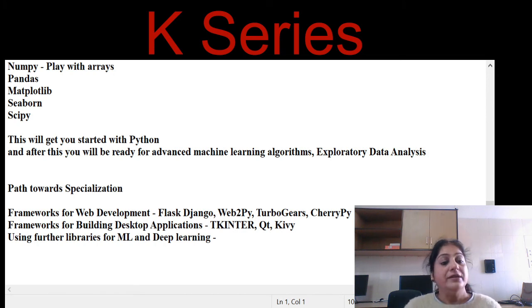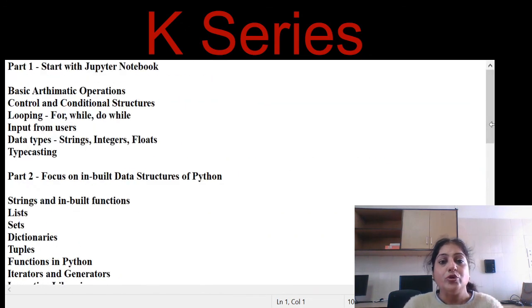For further machine learning and deep learning, you have tensors, Keras, and many other libraries. So it is always recommended from my side that you should understand Python following these steps: part 1, part 2, part 3, and part 4. And after covering all these parts, you will definitely learn Python, and you will definitely specialize in any of your chosen area.